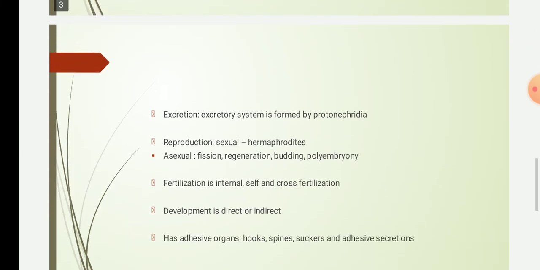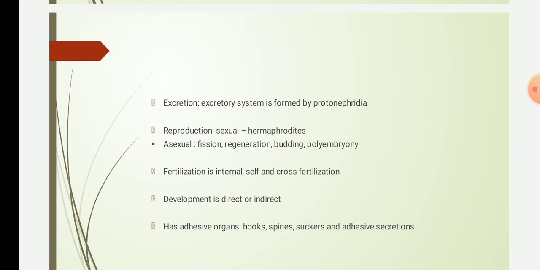Then excretion. The excretory system is the simplest, that is, a major phylum with an excretory system. Some wastes like ammonia are eliminated by diffusion through the body wall, and others have a primitive excretory system, that is, protonephridia, a tube closed at one end and opening to the outside of the body at the other end. In most cases, this type of protonephridia forms flame cells.